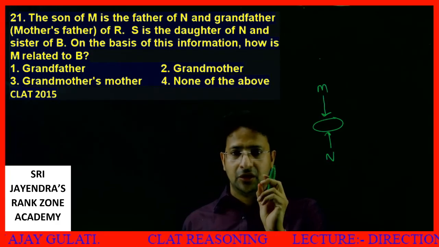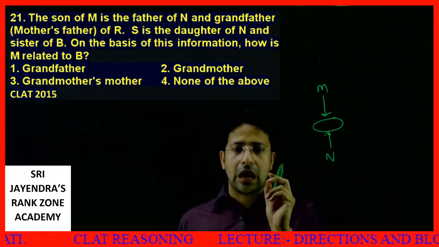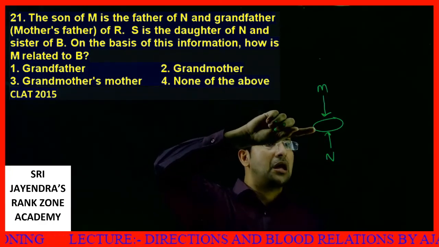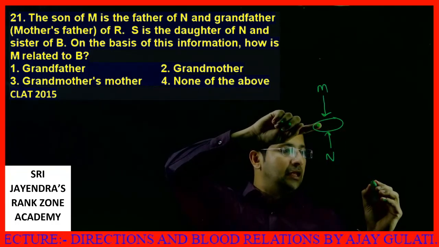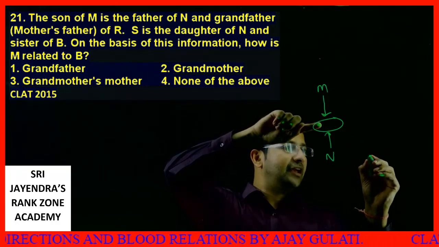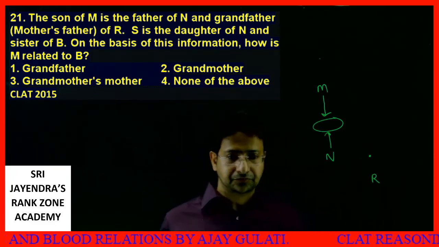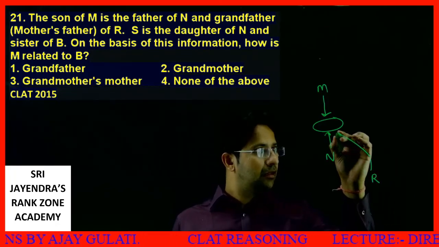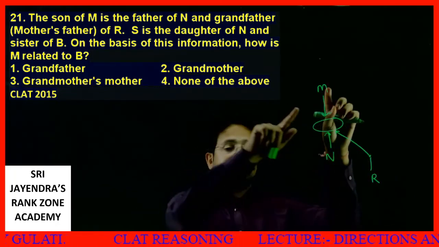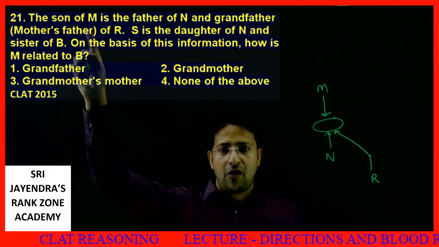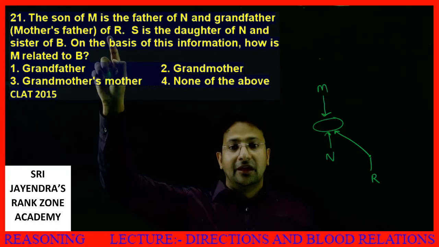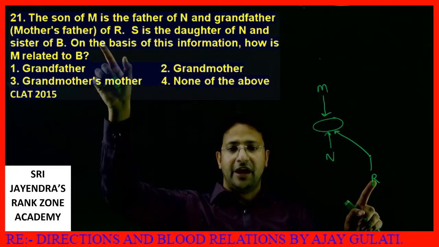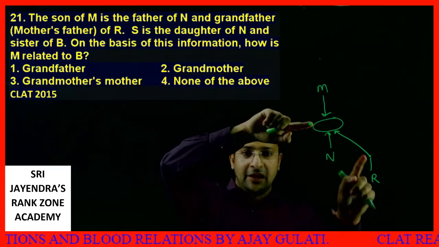Father of N and grandfather of R. Look, mother's father. Grandfather of R. This fellow is the mother's father. Suppose this is R, R's mother, and her father. Thus, I read it like this: the son of M is the grandfather of R, the mother's father of R.